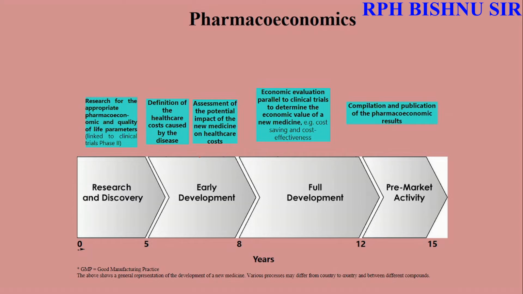Here, first of all, we see the research that links to clinical trial phase 2. This is the safety and efficacy, definition of the healthcare cost caused by the diseases, and assessment of the potential impact of the new medicine on healthcare cost. And economic evaluation means, for example, cost saving and cost effectiveness. Compilation and publication of the pharmacoeconomics results, we should see and decide the cost of the drugs.